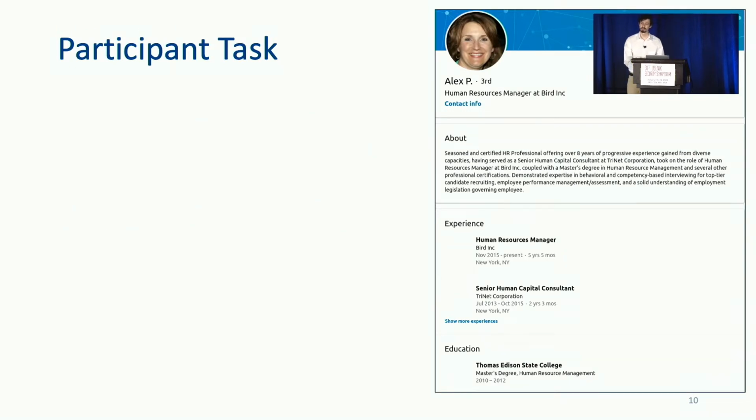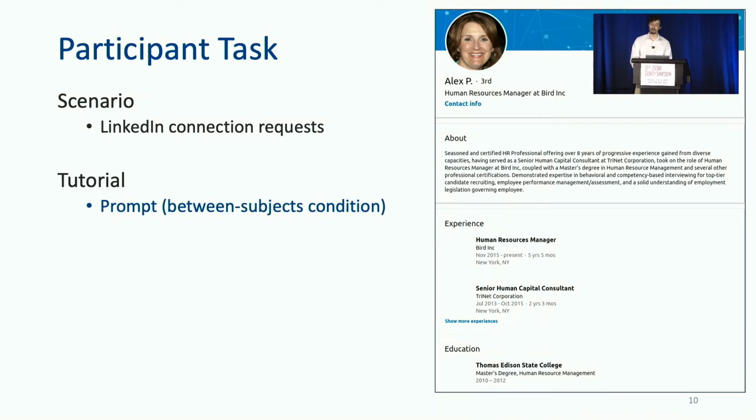To answer these questions, we run an experimentally controlled user study. In this study, participants role-play as a LinkedIn user that's received connection requests from several unknown profiles. To investigate the effect of prior user knowledge, participants first read one of three prompts with varying deepfake warnings and knowledge.